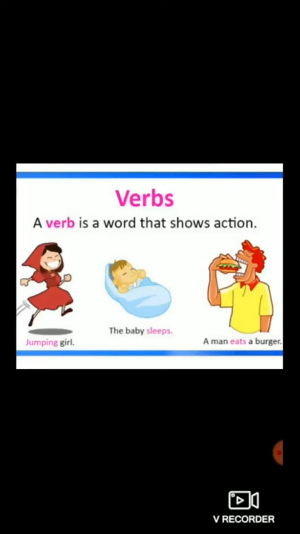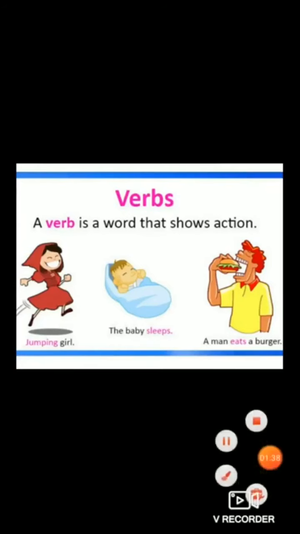So a man is eating a burger. So it is known as a verb. Now let's study the difference between transitive verb and intransitive verb. First, did you understand the concept of verb?